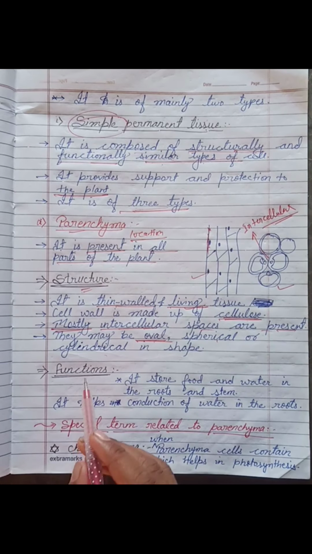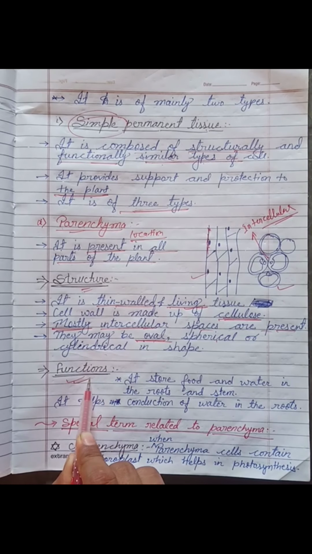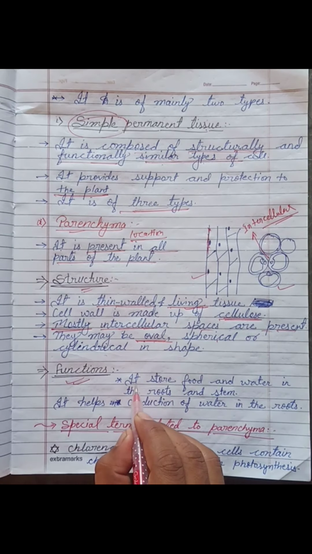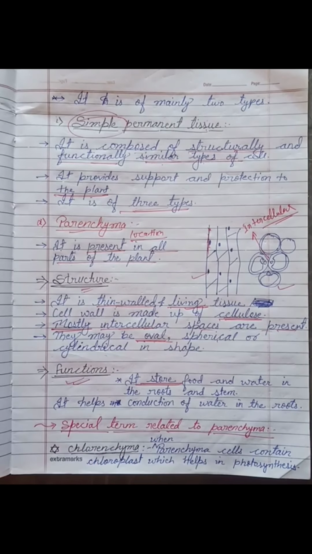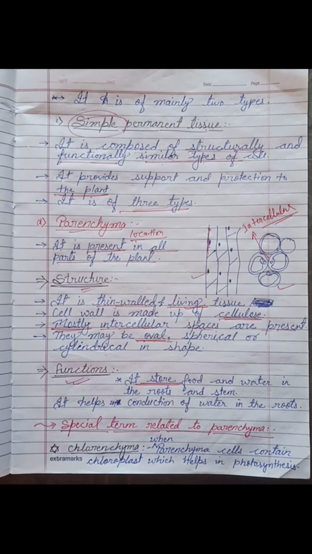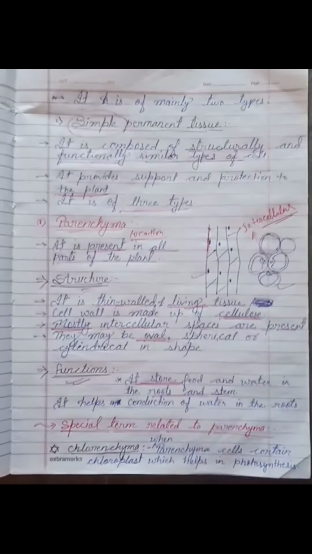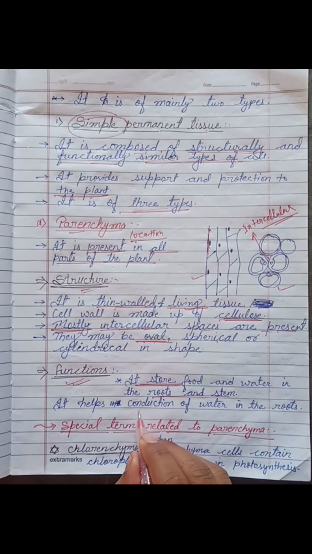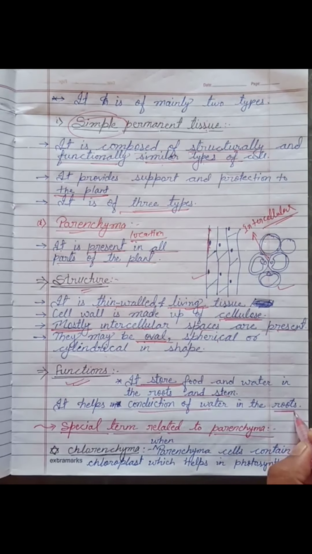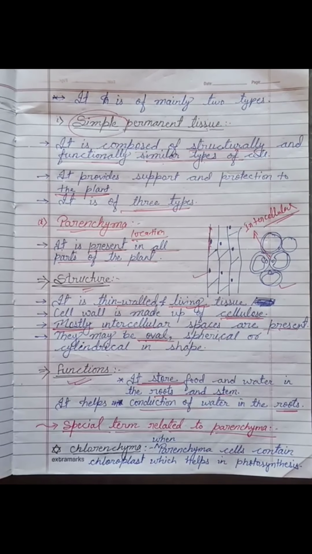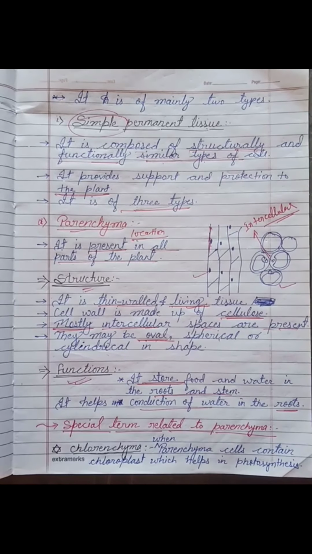Now it's time for the function of parenchyma. What is the function of parenchyma? It mainly stores food. It mainly stores food and water in the root and stem. And it also helps in conduction of water in the roots. That means this is the tissue which helps in conduction of water inside the root.